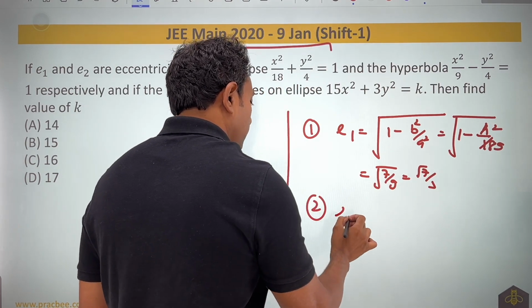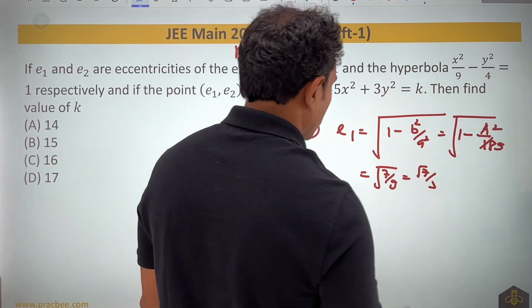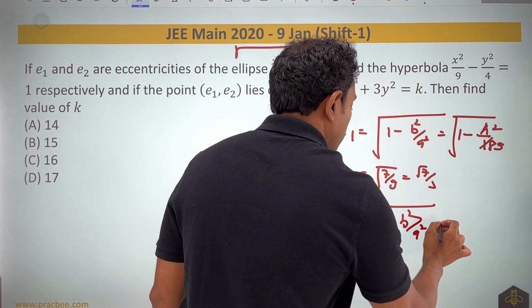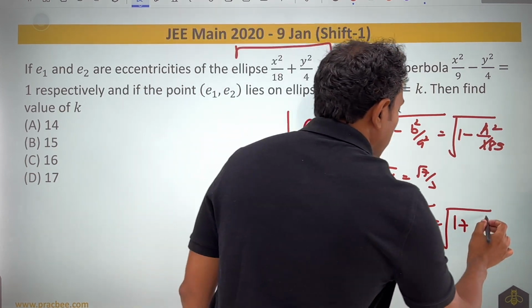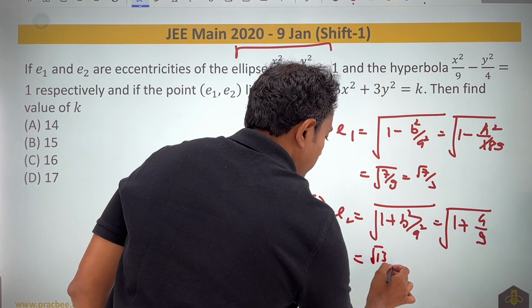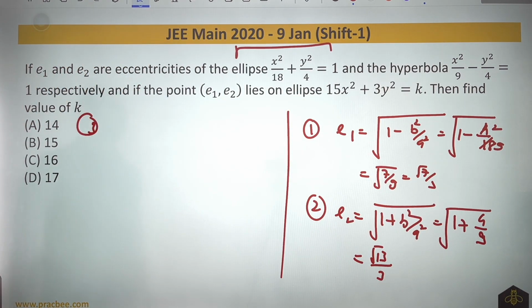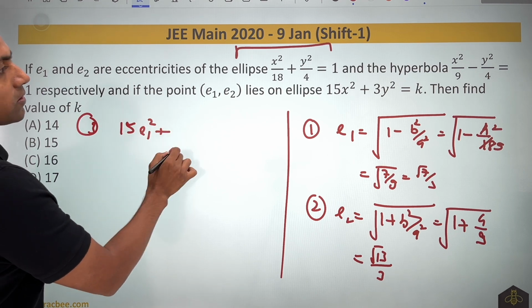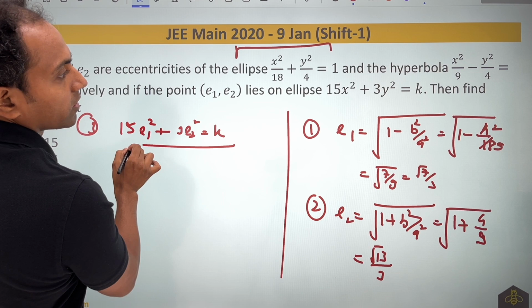In the second part, if I want to find e2, it is nothing but the eccentricity of the hyperbola. So it will become root of 1 plus b square by a square. In this case, b square is nothing but 4. This is nothing but root 13 by 3. Now once you have got this, we move to the third part of the question. It says that this point satisfies this curve. Then find the value of k. So what they want us to find is 15 e1 square plus 3 e2 square is equal to k.